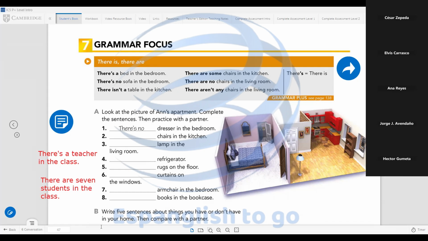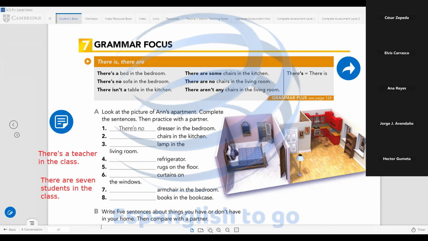Perfect, guys. Questions at this moment with there is and there are? Teacher, what is "there are some"? There are some. Some is an indefinite article for plurals. Some, we don't know, maybe two, maybe three, maybe four. Some, indefinite and in plural.